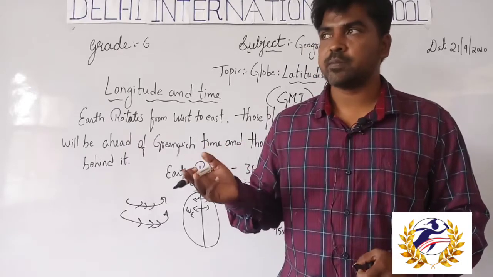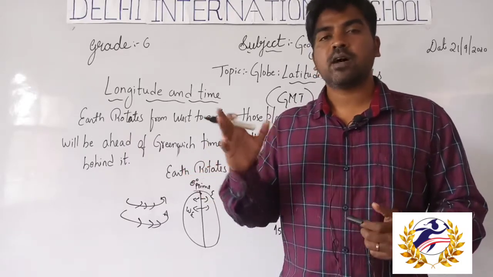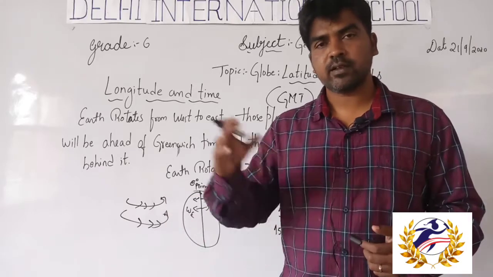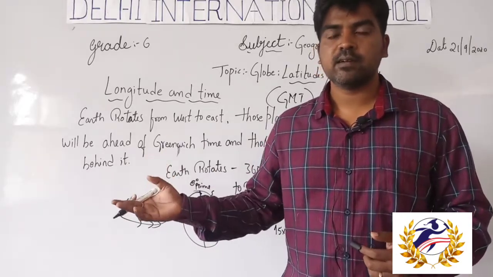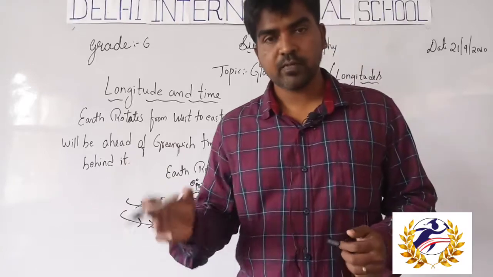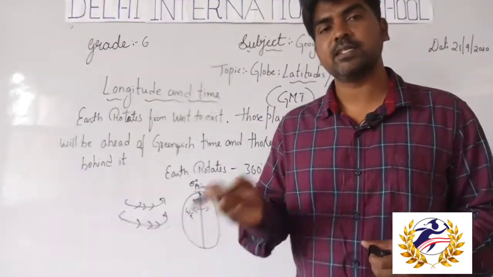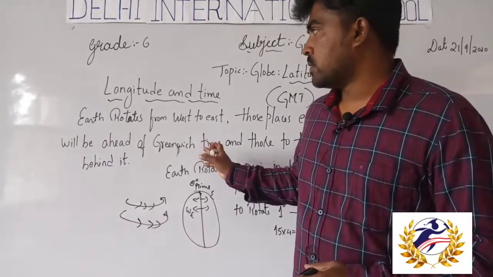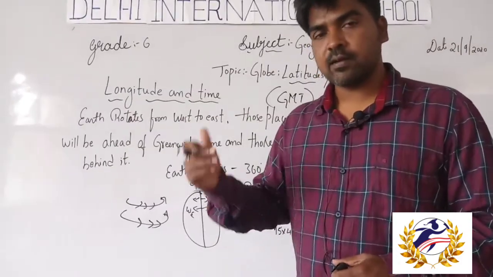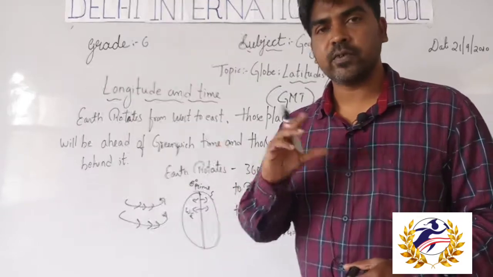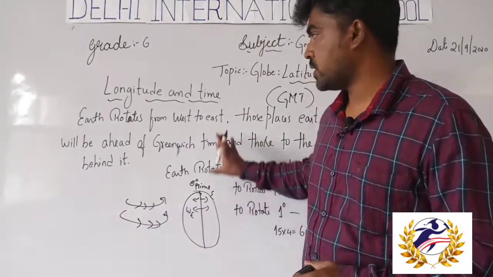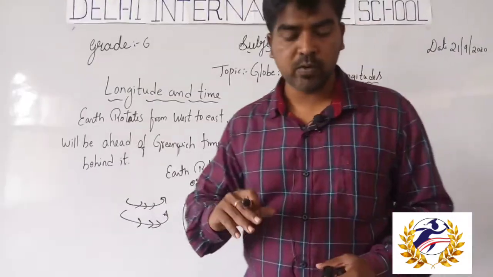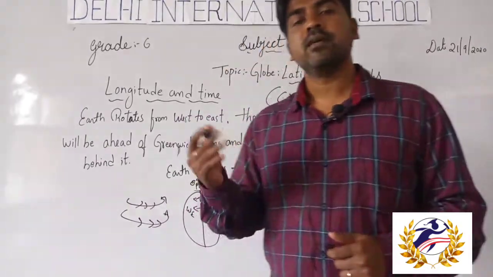For example, half of the earth is facing the sun, and the other half is facing dark. That is because of the rotation of the earth. For America it is still Sunday, while today is Monday for us. So we calculate time on the basis of the rotation of the earth.